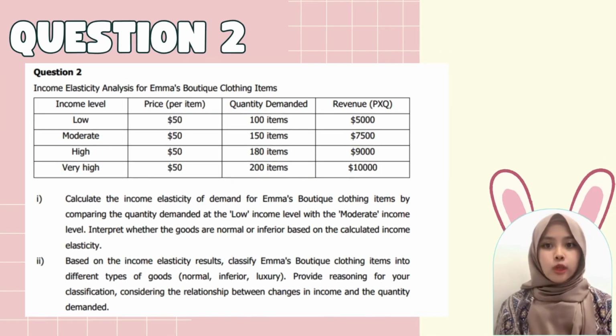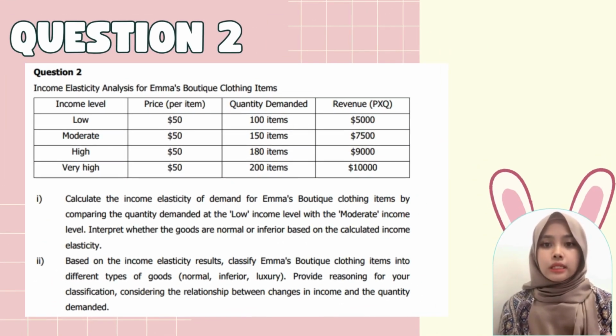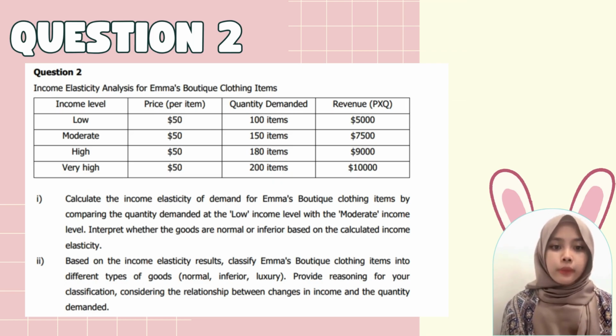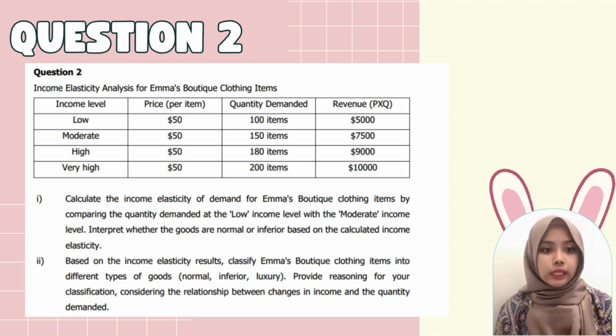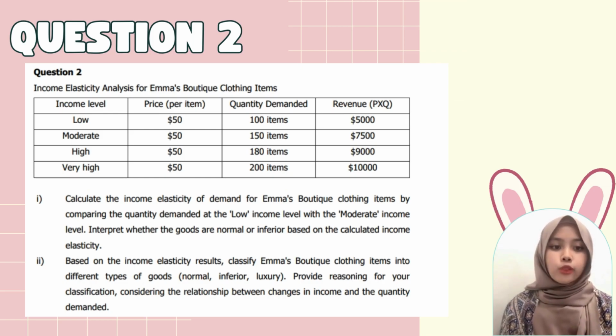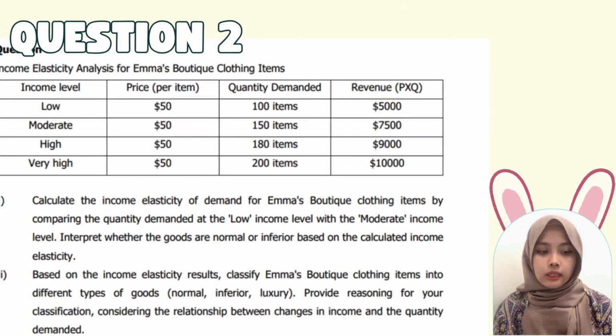Okay, so moving on to question 2. This is the income elasticity analysis for mass body clothing items. So the first question is, calculate the income elasticity of demand for mass body clothing item by comparing the quantity demanded at the low income level with the moderate income level. Interpret whether the goods are normal or inferior based on the calculated income elasticity.